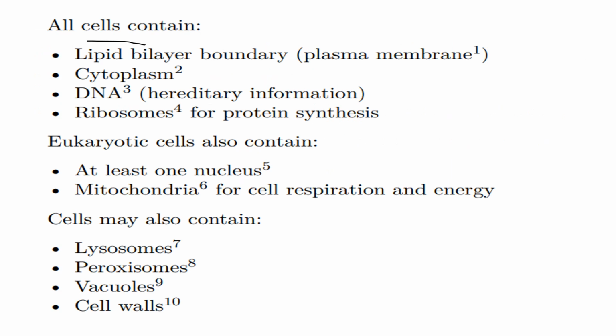All cells contain a lipid bilayer, which is the plasma membrane, then cytoplasm, then DNA, which is the hereditary material, then ribosomes for protein synthesis. Eukaryotic cells also contain one nucleus, and mitochondria for cell respiration and energy. A cell may also contain lysosomes, peroxisomes, vacuoles, and cell walls.